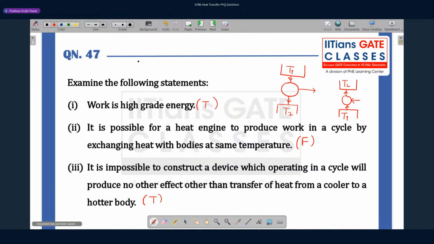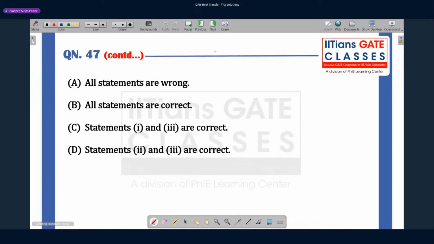So if I look at the options, option 1 is right and option 3 is right. So let's look at the correct option. All statements are wrong, this is not the right thing. All statements are correct, not that either. Statements 1 and 3 are the correct ones. So the answer is option C here. Statements 1 and 3 are correct.